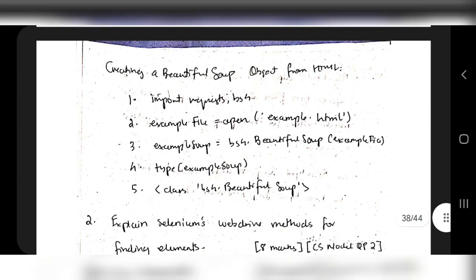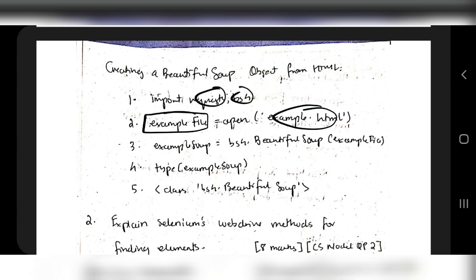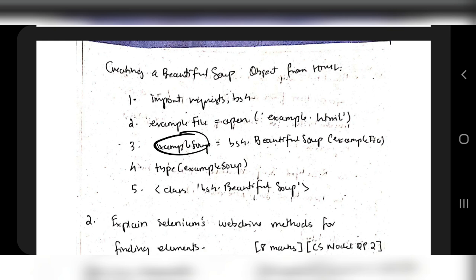So to create a BeautifulSoup object and fetch the values, first we'll import requests and bs4. The example file will create the object associated with example.html. It is a file, and we always need an object to perform the operations, so we are creating an object of it. And example soup is nothing but bs4.BeautifulSoup(example file).